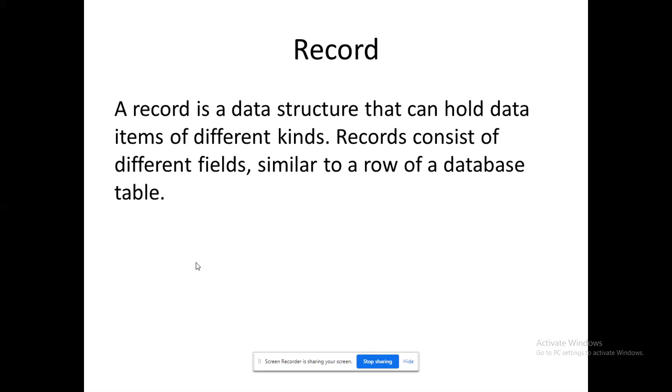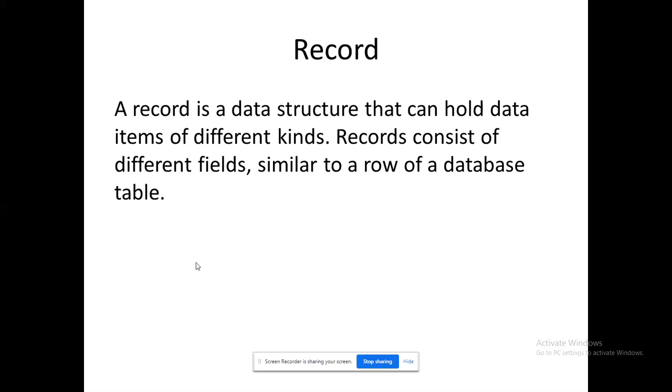And the last one, record. Actually, record is a composite data type. Most of the places people have used it interchangeably, but actually record is a data structure. Already table is a data structure, right? So in that case, my record is also a data structure because it is ready to hold different kinds of data. By using a single variable, I am ready to access all the contents.